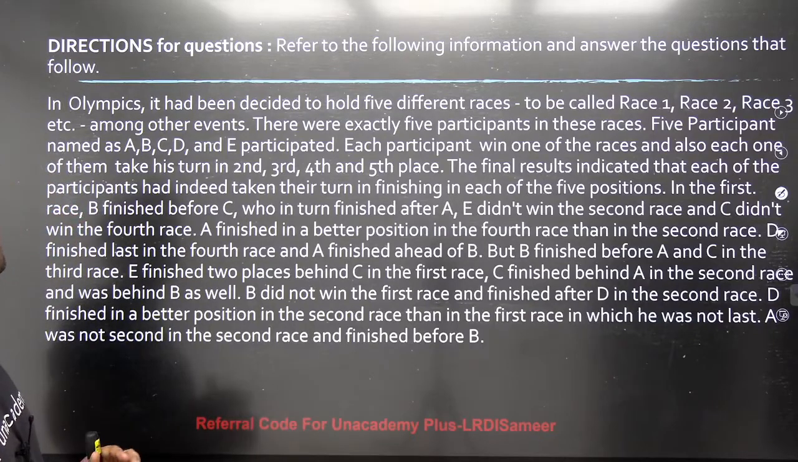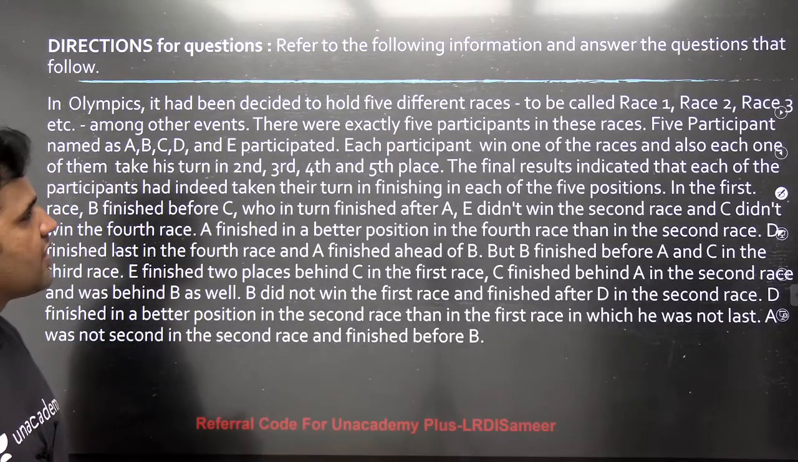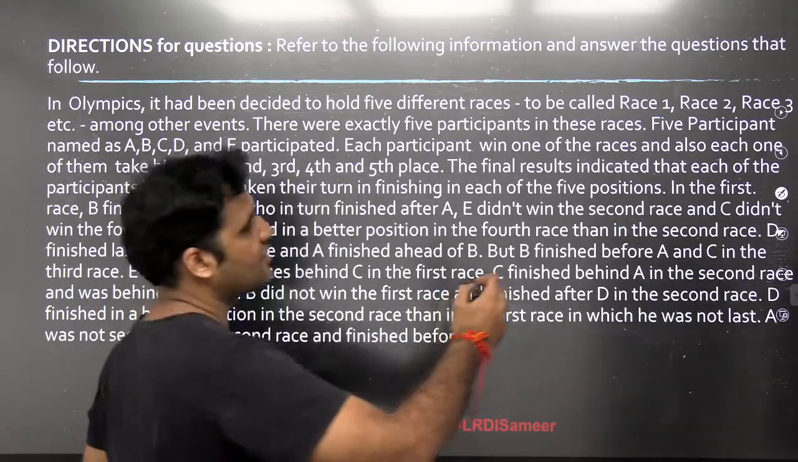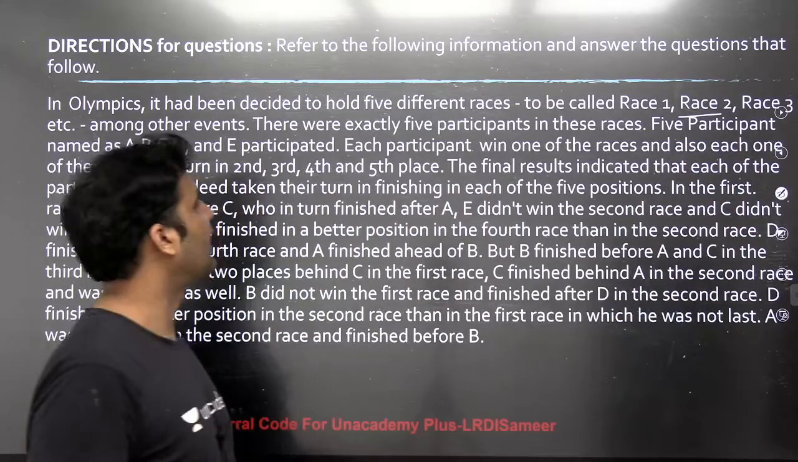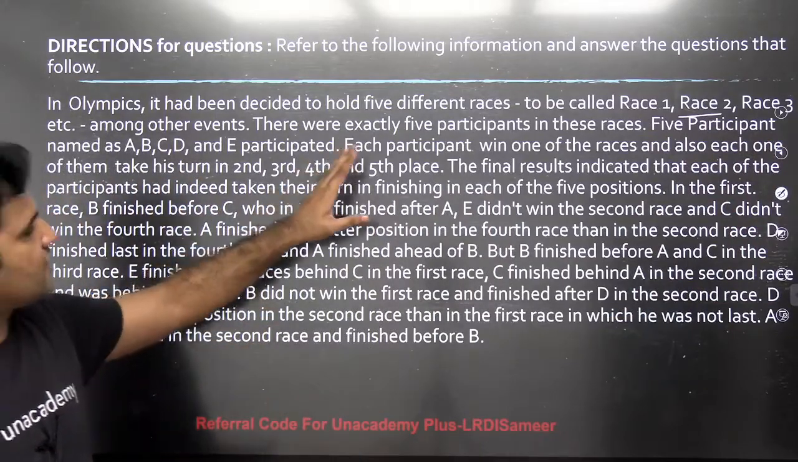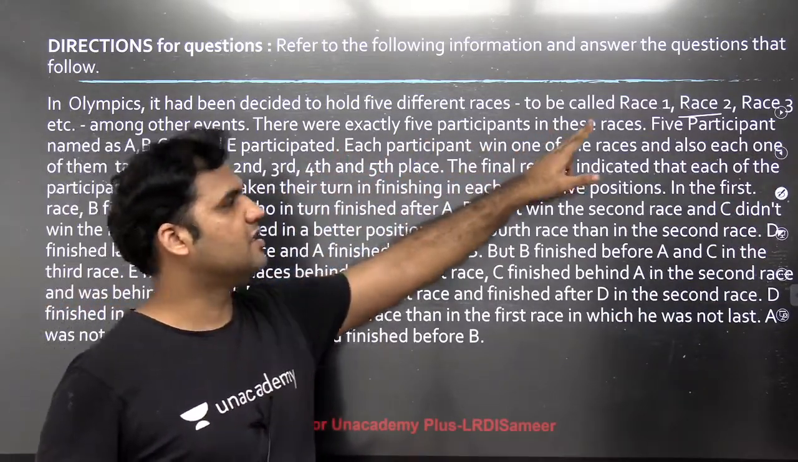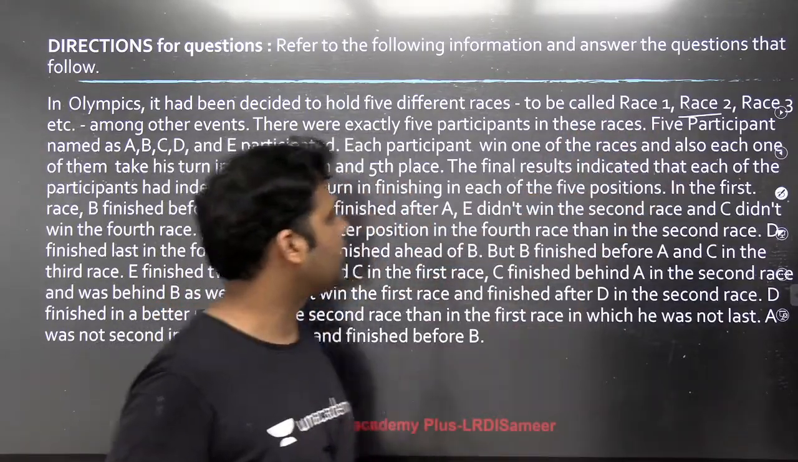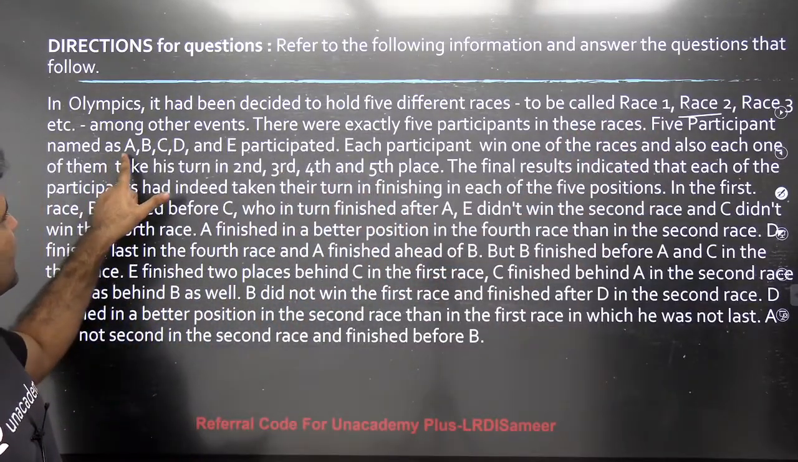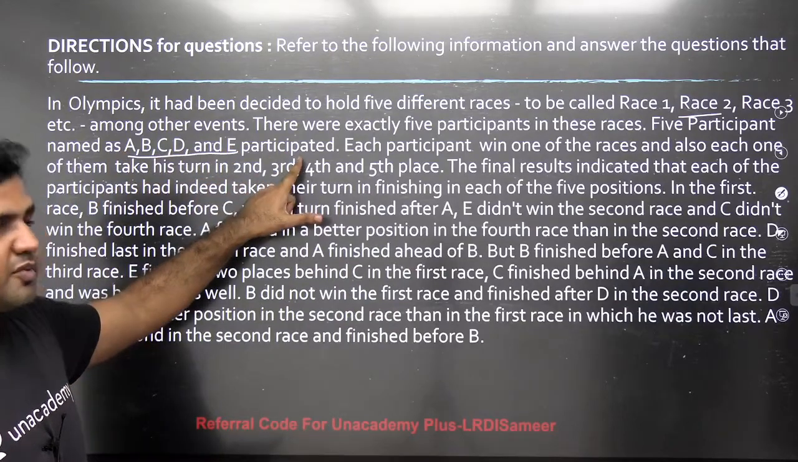What does the set say? In Olympics, it had been decided to hold 5 different races to be called race 1, race 2, race 3, race 4, race 5 and so on. There were exactly 5 participants in these races. So 5 races, 5 participants. And the 5 participants named A, B, C, D and E participated.